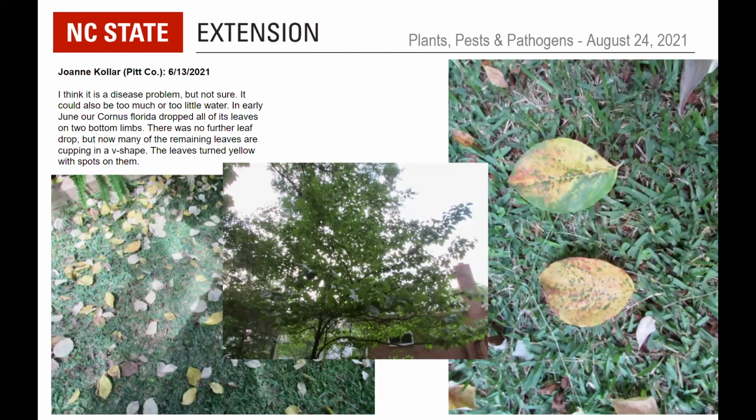This one I'm also not able to say, but we do have a picture of the crown and I don't see any dieback, so that's a good sign right there. I would take a wait and see approach on this tree, I think.